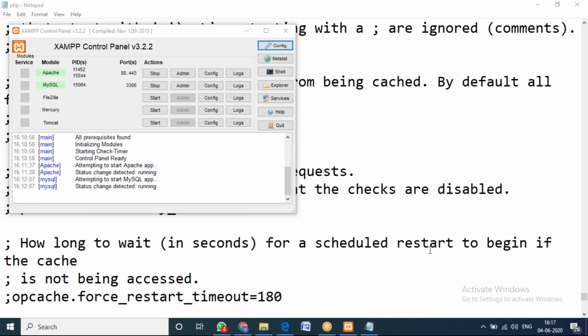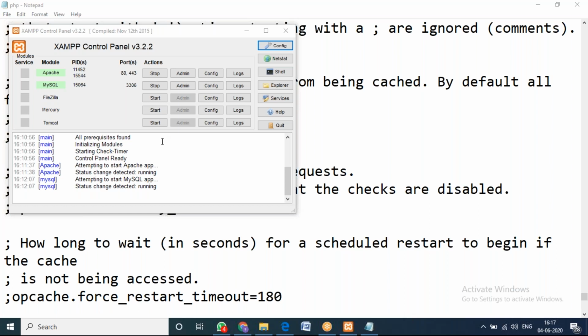Okay, Tomcat still in red color. Don't worry about the Tomcat. You stop the Tomcat. If Apache and MySQL is working, you just start working now. Later, I'll rectify your error with respect to Tomcat. No problem. As of now, we don't require Tomcat. So for this MySQL workshop, to work with MySQL, we required only two, Apache and MySQL. That's it. We don't want all these things, FileZilla, Mercury, and Tomcat.